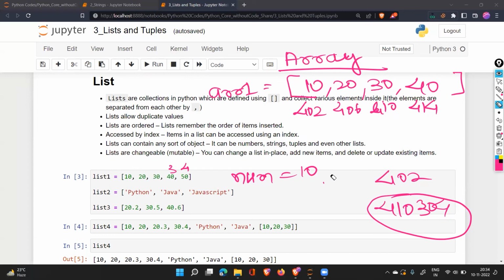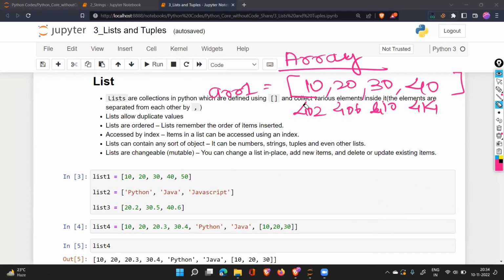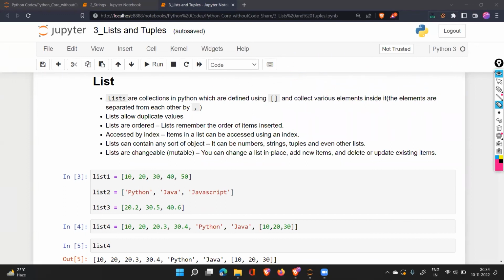And we will do some more things in the list. How can we add more data? How can we delete some data? What all operations can be performed on the list? That all we will see tomorrow. Okay.